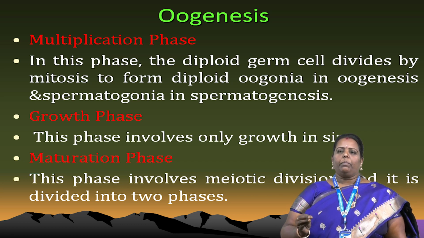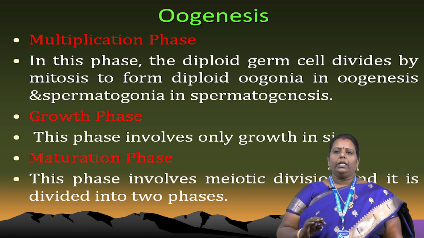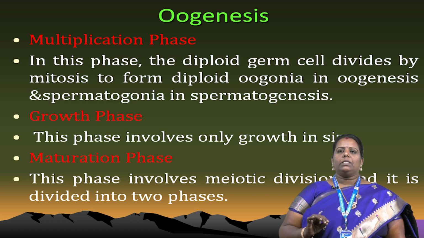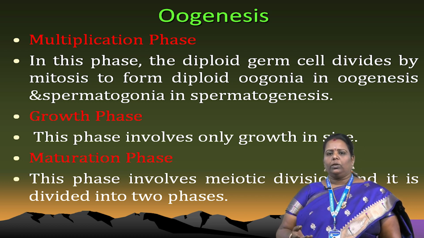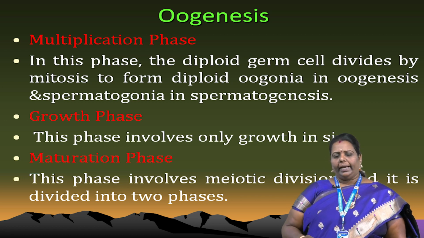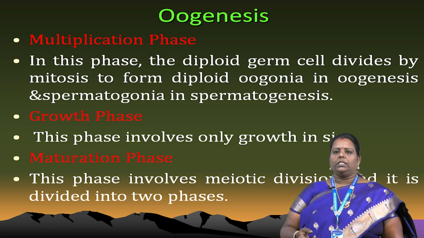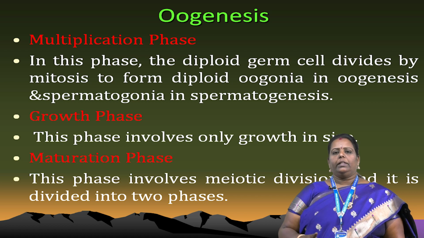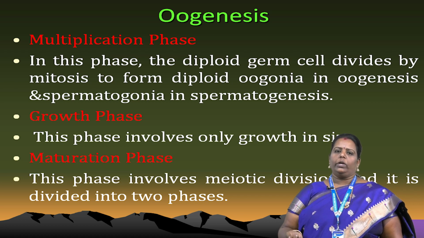Some of the terms and some of the processes vary slightly. In the multiplication phase in oogenesis, the diploid germ cells divide by mitosis to form the diploid oogonia. In spermatogenesis, it is the spermatogonia; in oogenesis, it is the oogonia. Spermatogenesis is the formation of sperm, but in the multiplication phase, oogonia are formed.